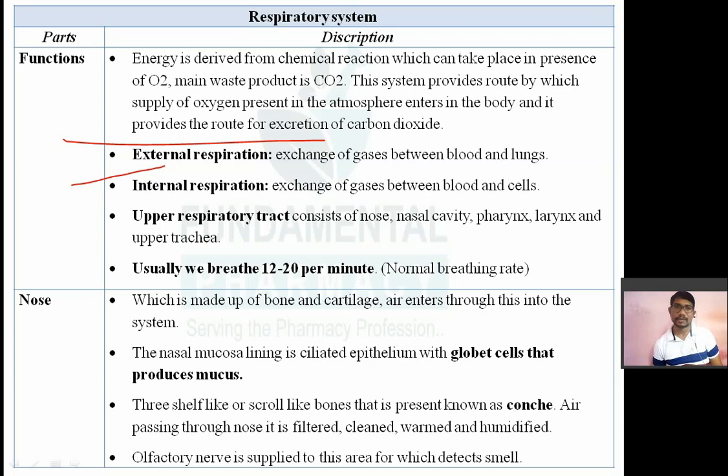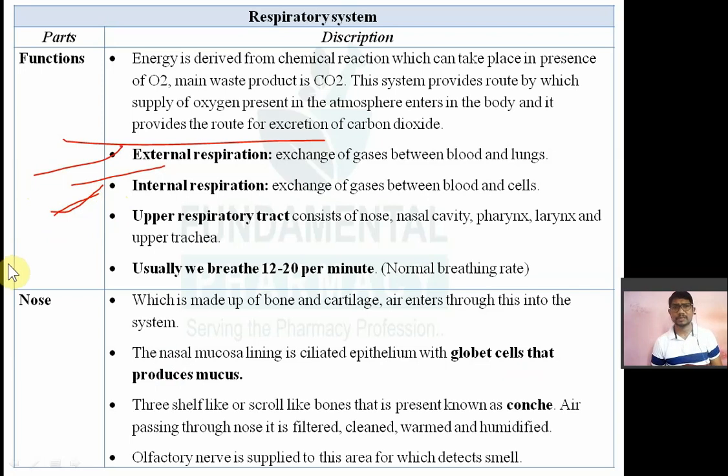Now what do you mean by internal respiration? Internal respiration again means exchange of gases, that is, exchange of oxygen and carbon dioxide, at a cellular level. Each and every cell will get oxygen through the blood, and the cell will deposit carbon dioxide, which is the metabolic waste, in the blood. This is known as internal respiration. There are two types of respiration: external respiration means exchange of gases between blood and lungs, and internal respiration means exchange of gases between blood and each and every cell of your body.